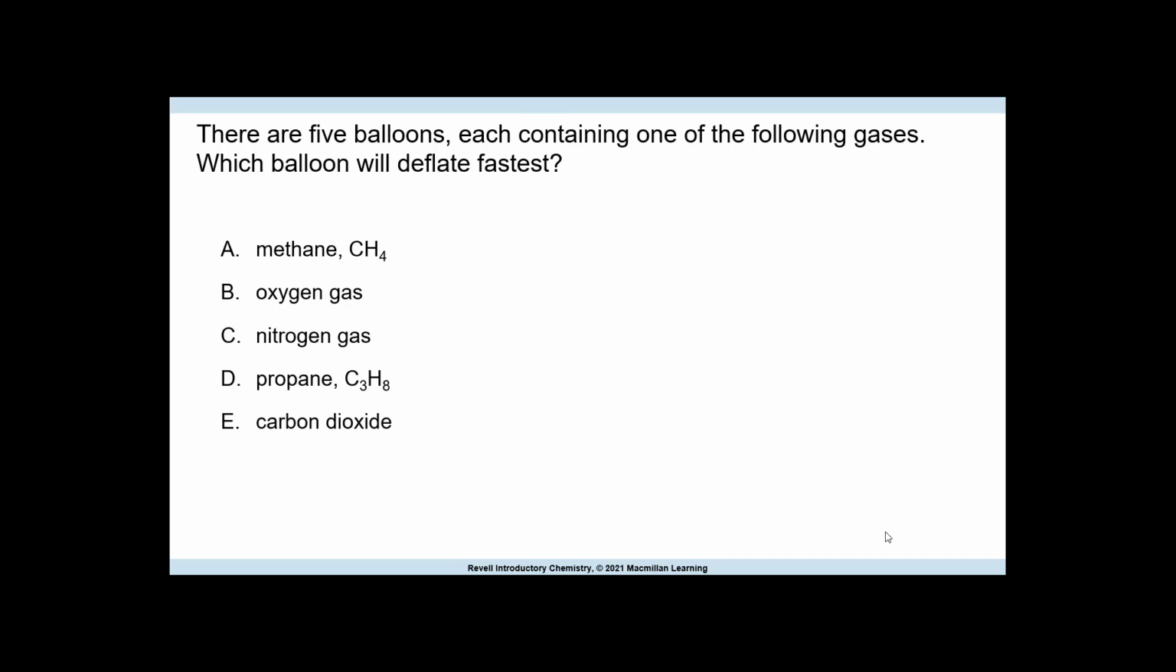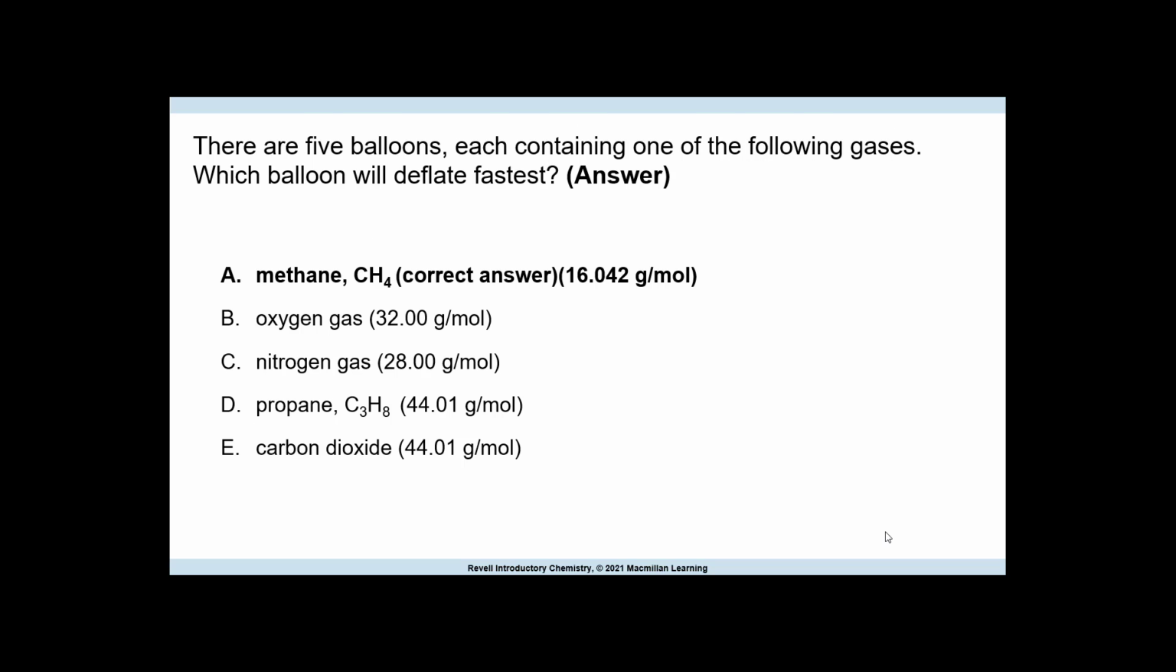There are 5 balloons, each containing one of the following gases. Which balloon will deflate the fastest? The balloon that is going to have the lightest gas is going to deflate the fastest. So how would you know how to do that? You have to look at the molar masses. The molar masses are going to tell you which one, and it would be in this case methane, and then next would be nitrogen.